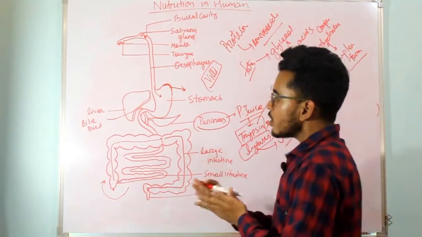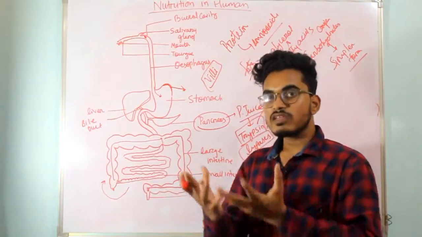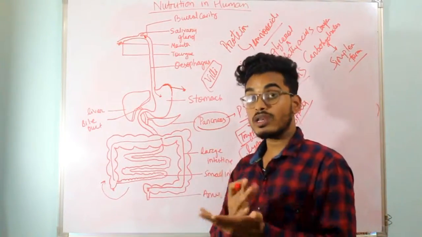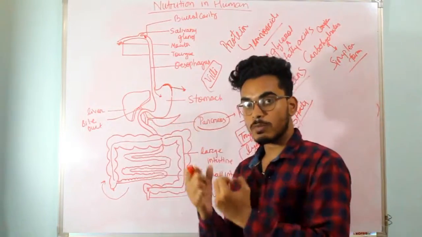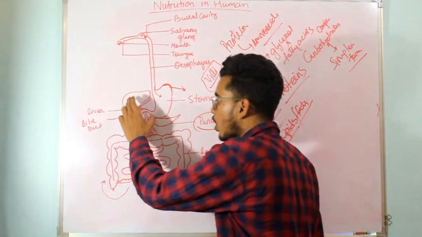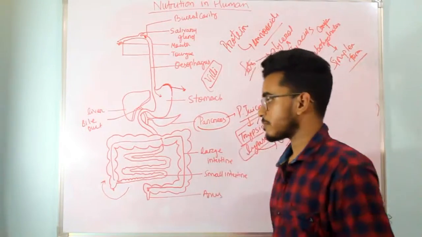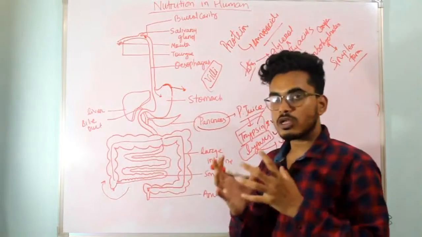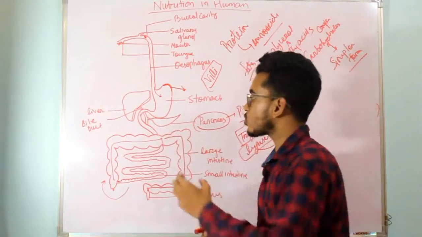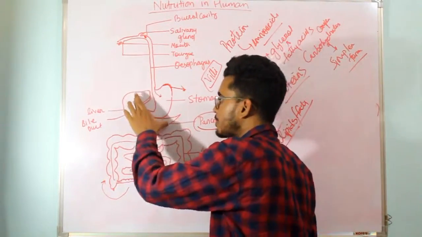Now the small intestine receives the food from the stomach, and it also receives the secretions of the liver and pancreas. Any doubt? Once again, not only does the small intestine receive food from the stomach, it also receives secretions from the liver and pancreas.